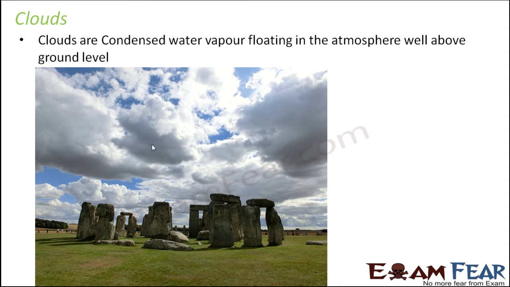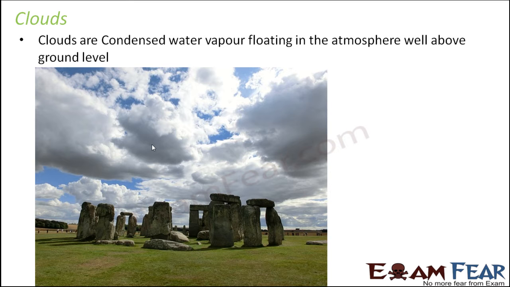Now why are clouds formed quite above the ground level? That's because, as I said, as you go up, the temperature decreases. Therefore, as the air moves up, the air becomes cooler. So when the air reaches sufficiently large heights, only at that height does the air become so cool that it can cause condensation.